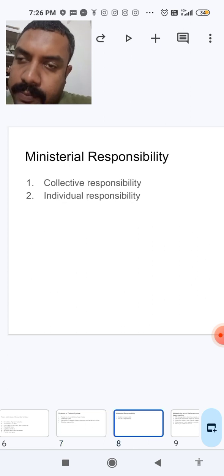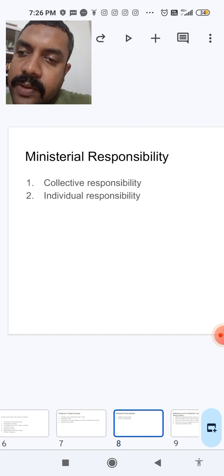The ministerial responsibility can also be classified into two groups. One is collective responsibility of all the ministers to the Prime Minister or the President, and the other is individual responsibility of a minister or the Prime Minister to the President.